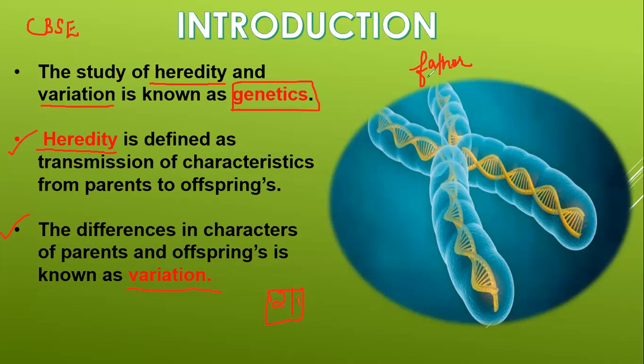So, the father of genetics, we'll be discussing Mendel in the coming slides. The study of heredity and variation together is known as genetics. You might have studied the chromosomes and their structures, right? Which is a hereditary unit that transmits hereditary characters from parents to offspring? Hereditary units, name, anybody? It's not DNA. I have given you a clue. It's not DNA. DNA is the genetic material.